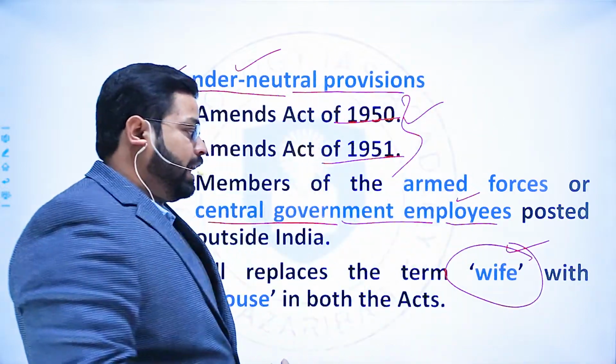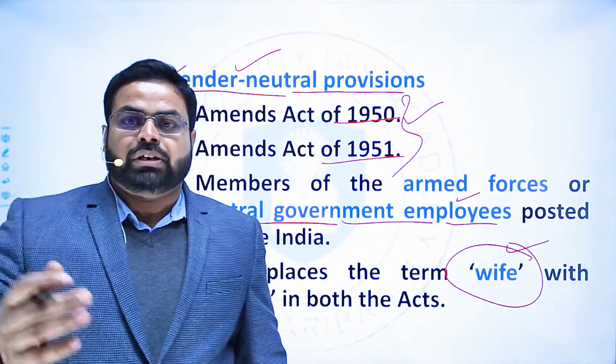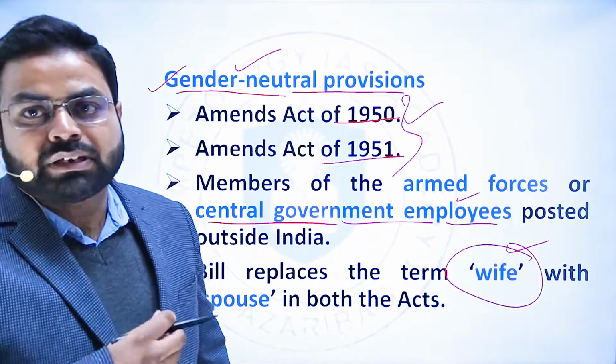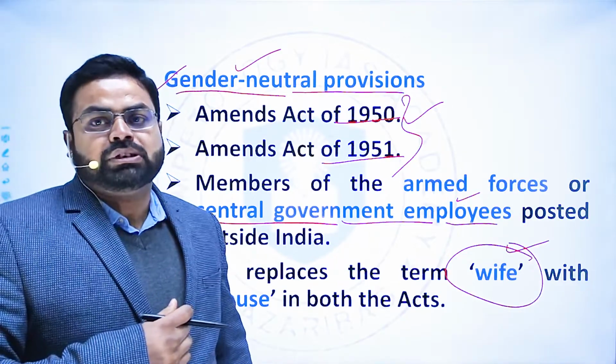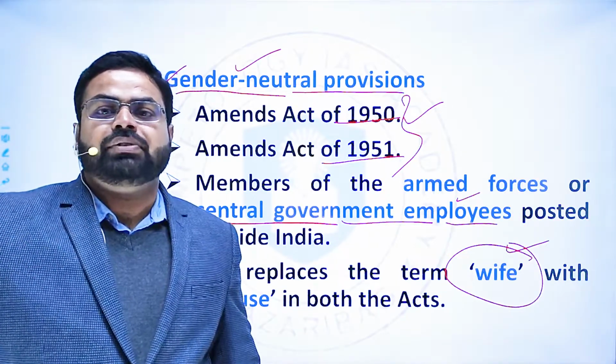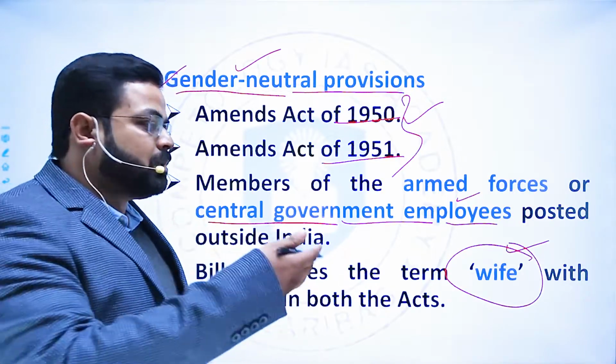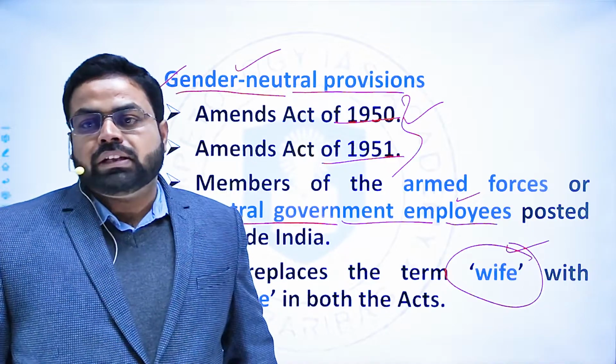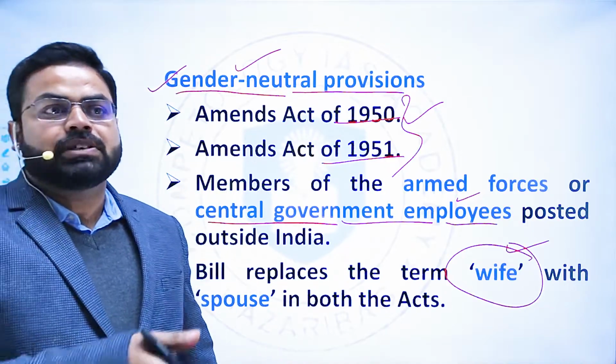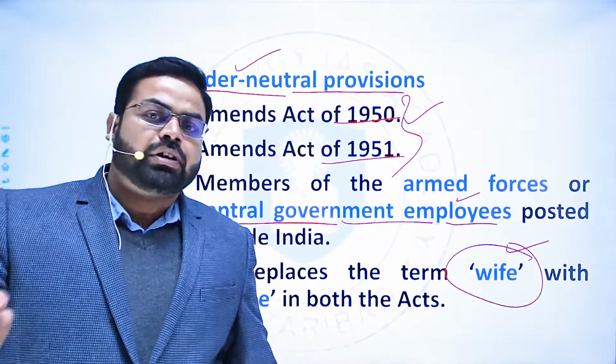So it was an anomaly there, because many of the women or female personnel would have been posted outside India, or might be serving in regions away from their constituencies. Now women are employed in the armed forces also, they are serving the defense sector also, they are in foreign ministries also.